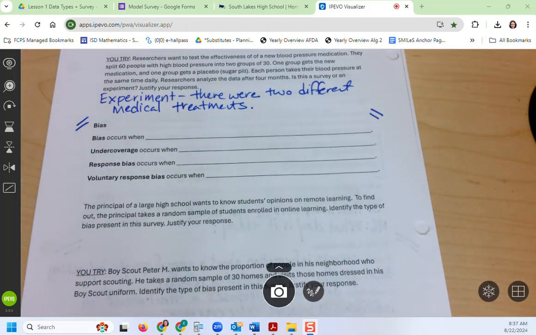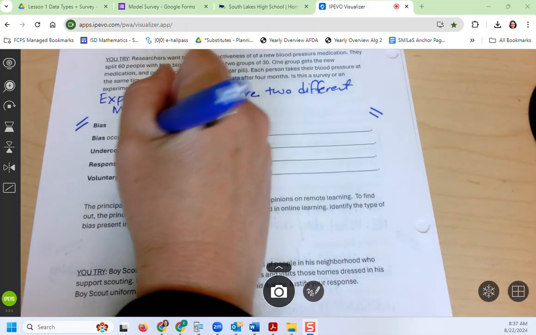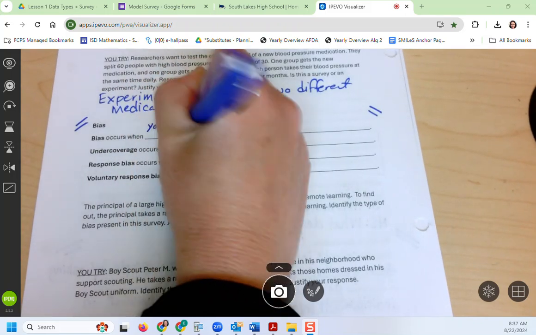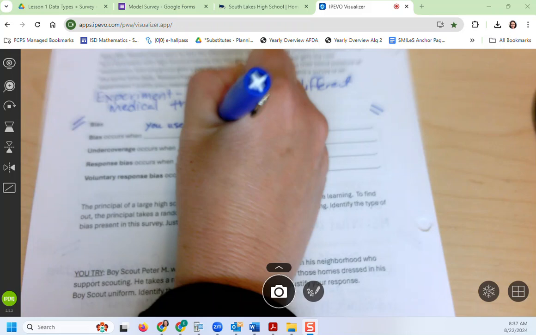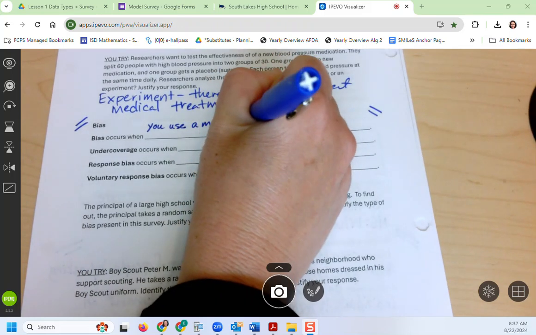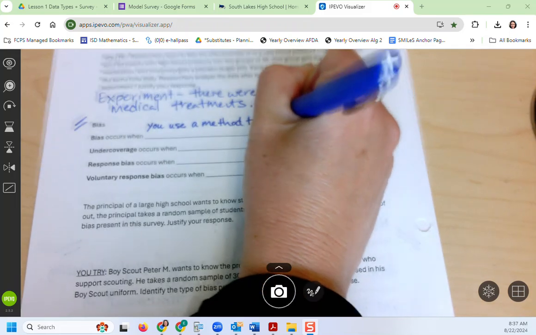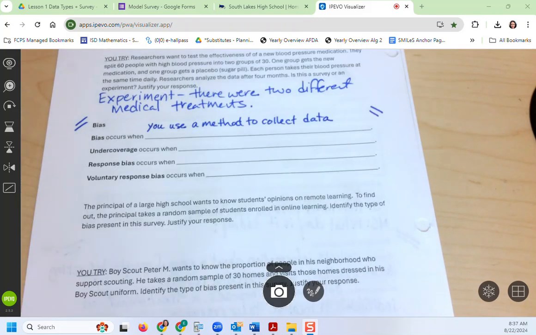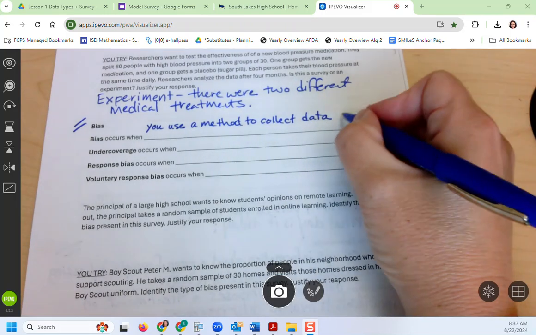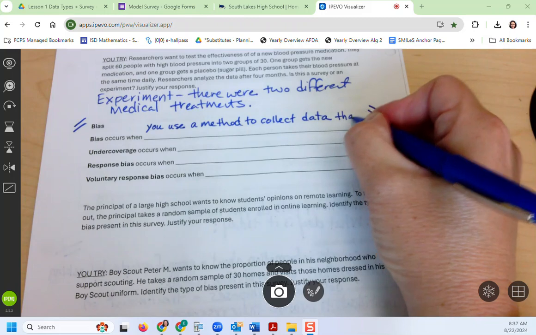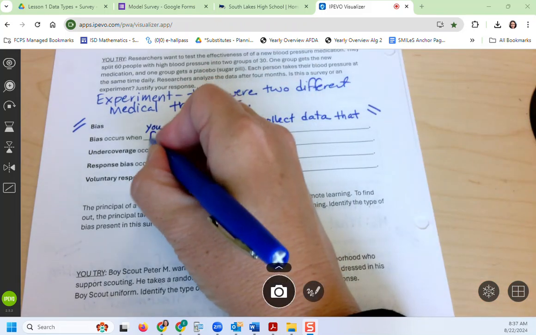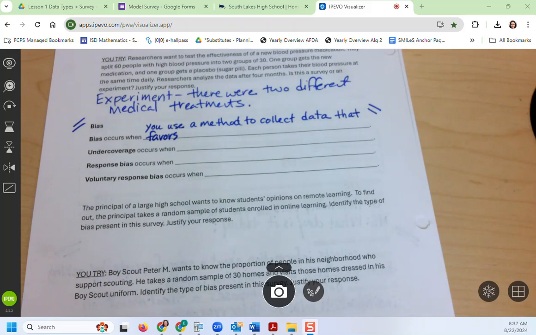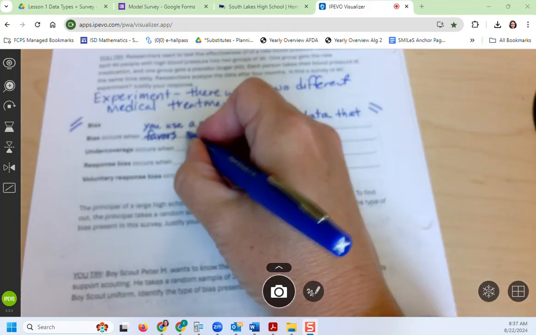Bias occurs when you use a method to collect data that favors some outcomes over others.